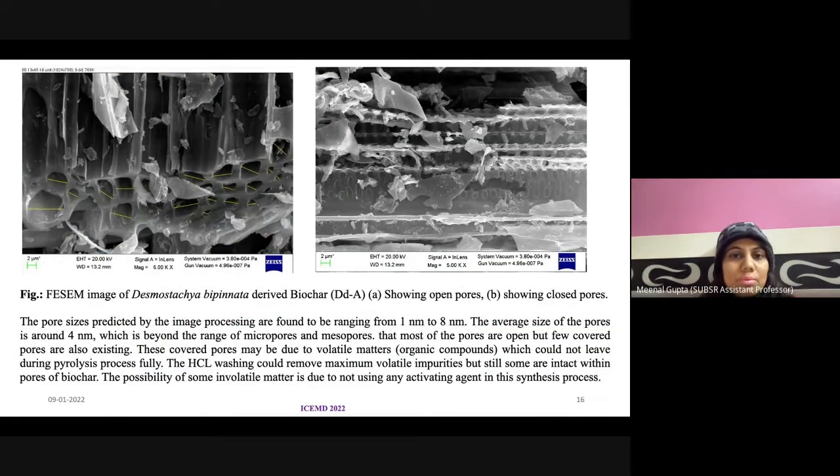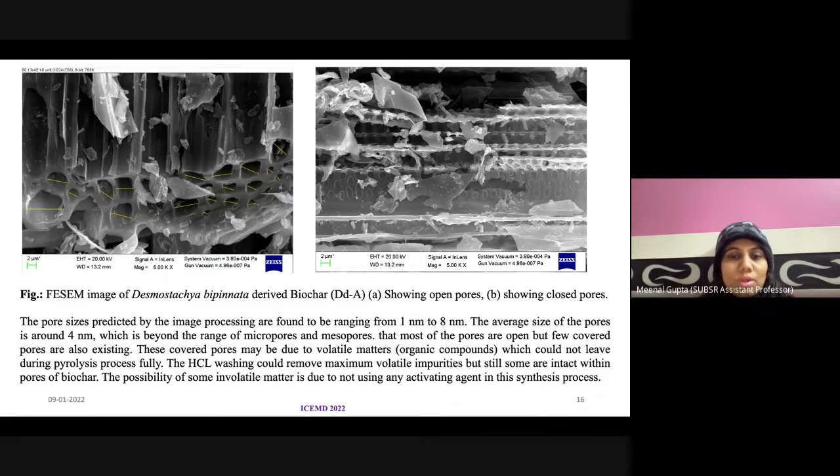This is the FESEM image of our prepared sample, and we can see that it is having lots of pores, and the pore size is ranging from 1 nanometer to 8 nanometer, and we can see that lots of closed pores are also there. These closed pores, we can say, are due to the non-volatile material which could not leave our material during this pyrolysis method.